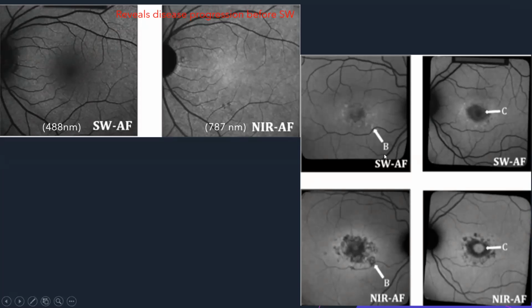Here we can see in the short wave autofluorescence that the flecks seen on clinical examination are hyper, and in NIR they become hypo. Hyper in short wave and hypo in near infrared. Here, the near infrared helps in knowing the foveal anatomy better, and we can see a hypoautofluorescence of the fovea as opposed to the short wave autofluorescence here.